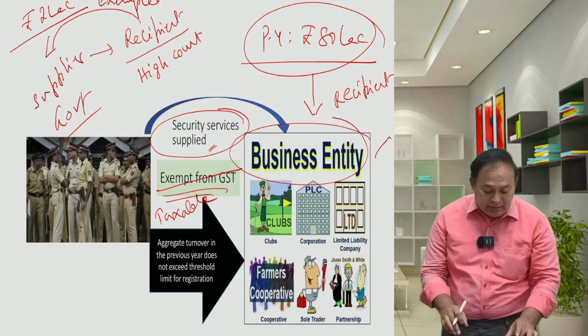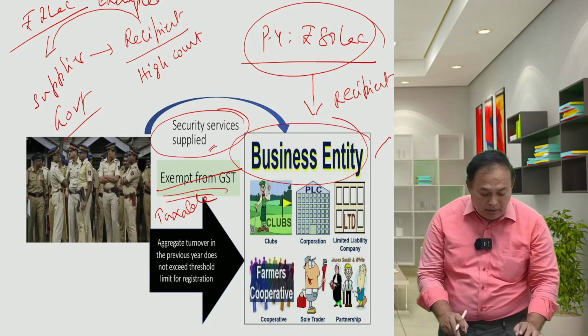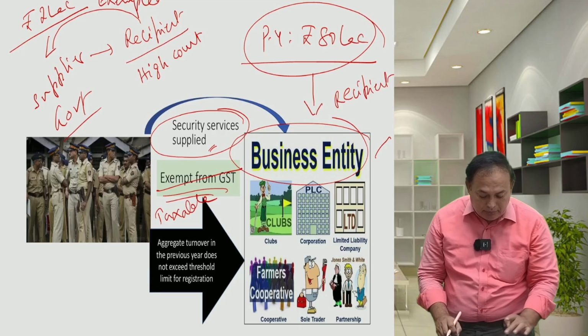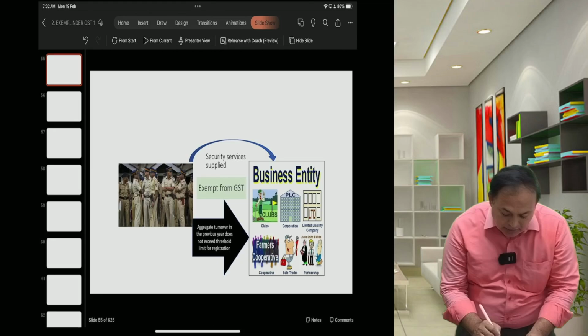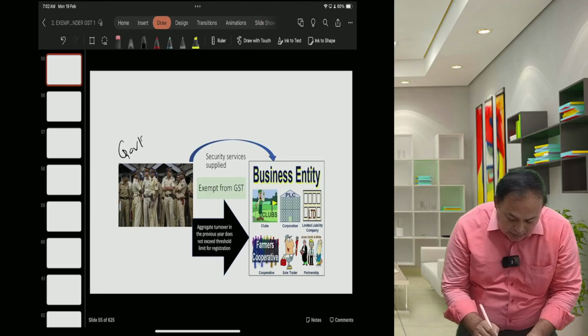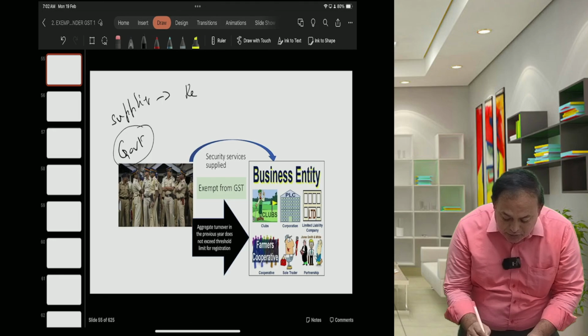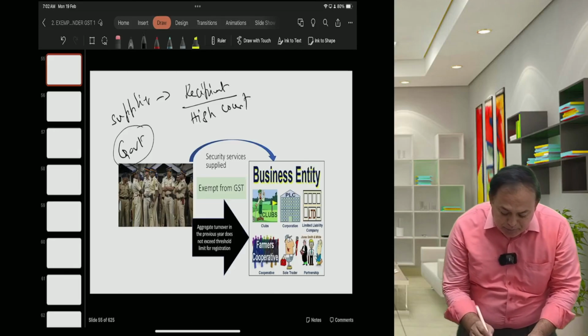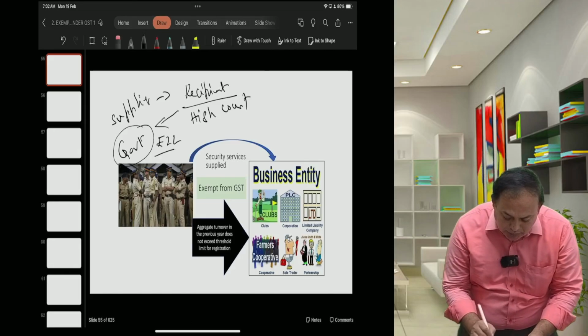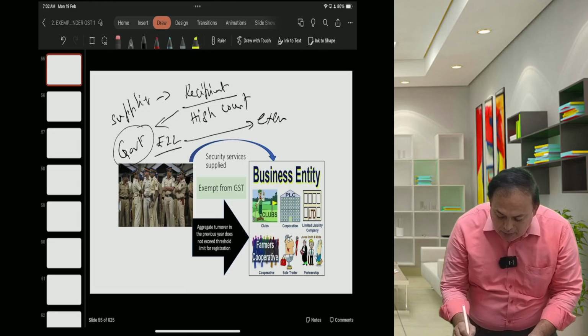Here, the state police is the supplier providing services to the recipient, the High Court. The fees paid to them, 2 lakh, are clearly exempted from payment of GST.